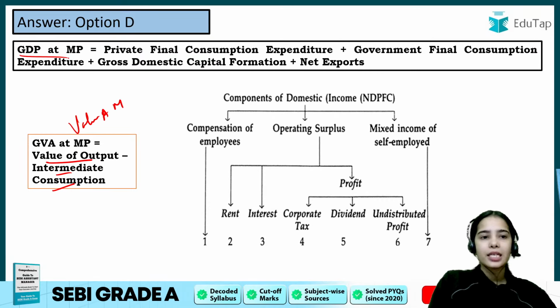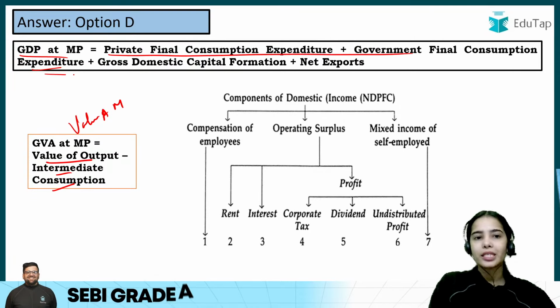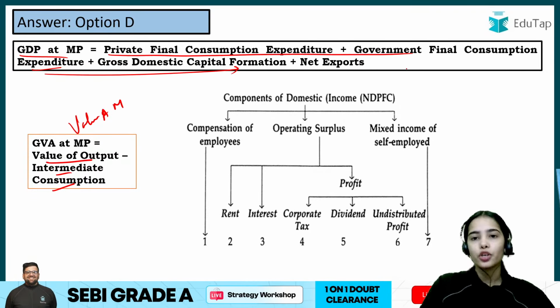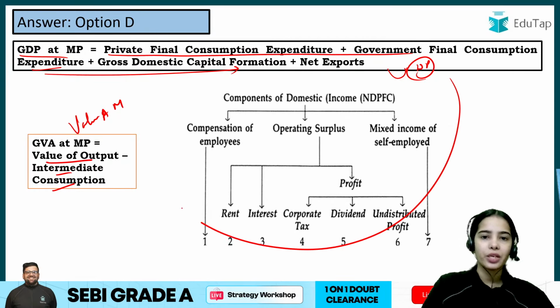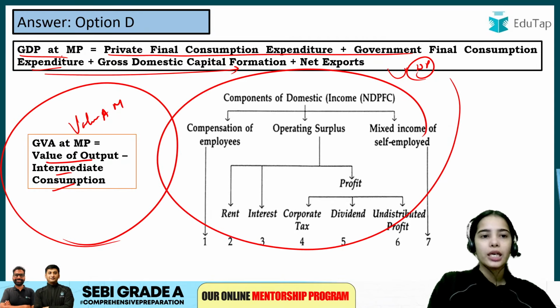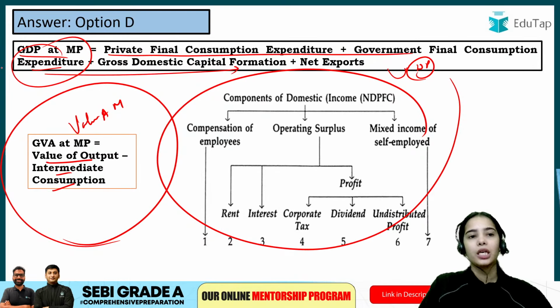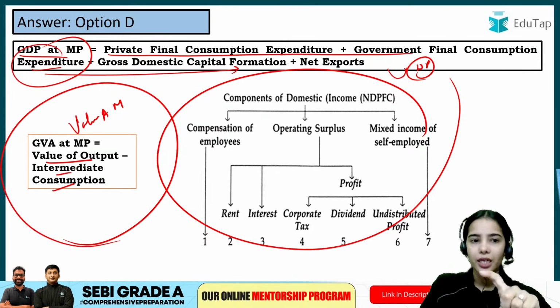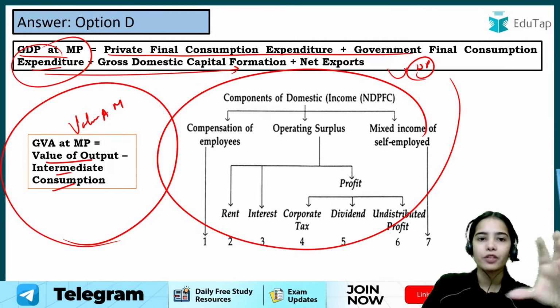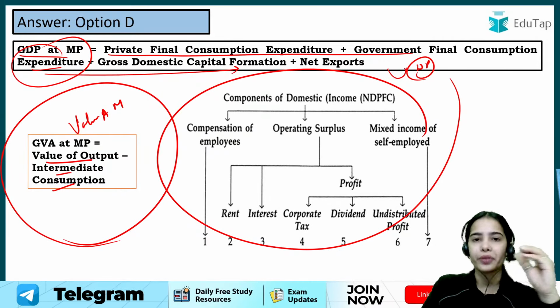This is the expenditure method, where we are adding all the expenditure that is happening on the domestic products. So these are the 3 methods for calculating your national income or domestic income: expenditure method, income method and value added method. The formulas have been given here. I hope you already know them, but if not, you can remember them from here.